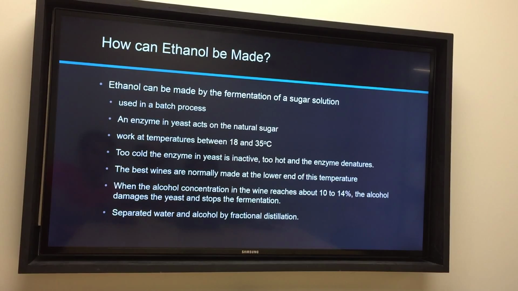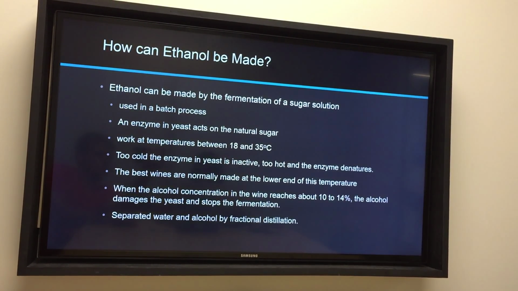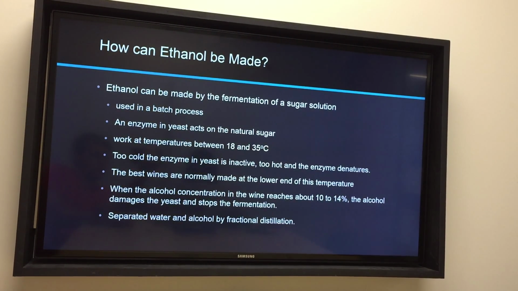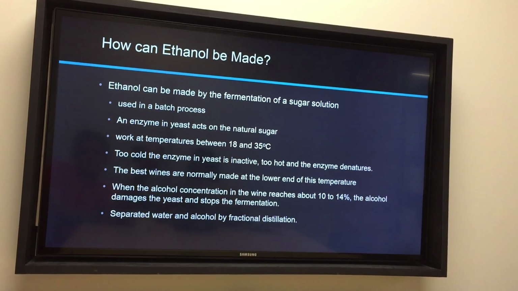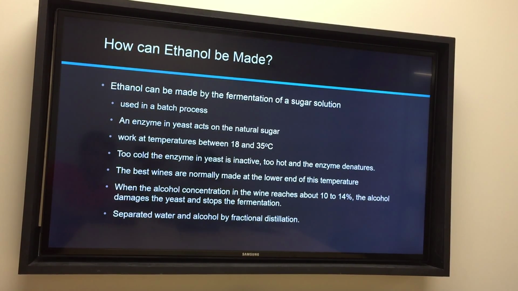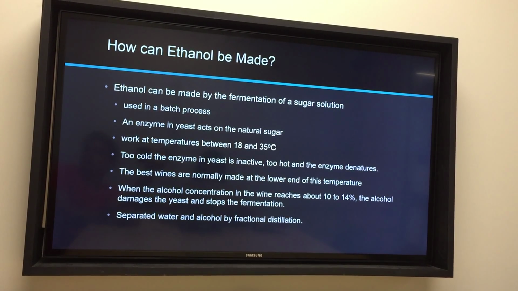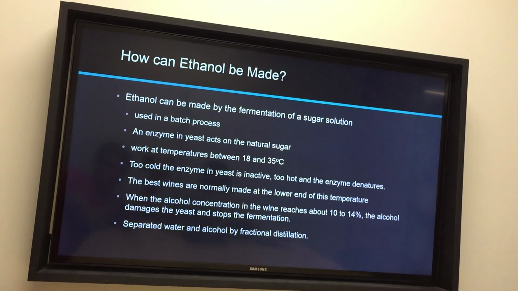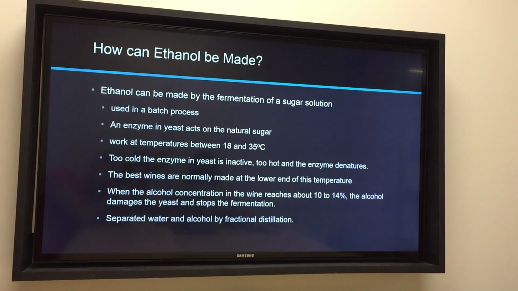How can we make ethanol? Ethanol can be made by the fermentation of sugar solution. Fermentation is used in a batch process to make alcohol in beers and wine. An enzyme in yeast acts on the natural sugar in malt, which is used to make beers, and in grapes to make wine. Fermentation will work at temperatures between 18 and 35 degrees Celsius.